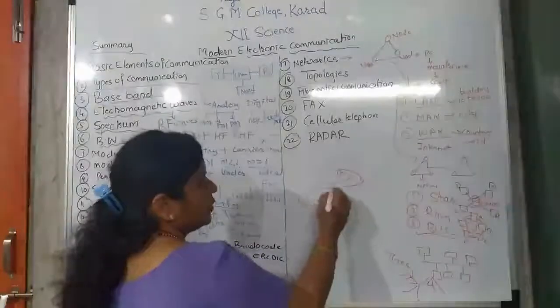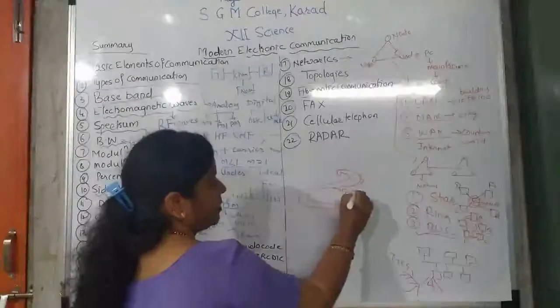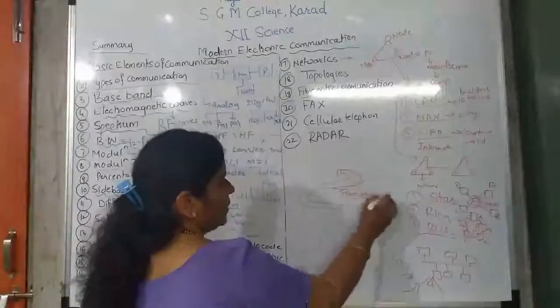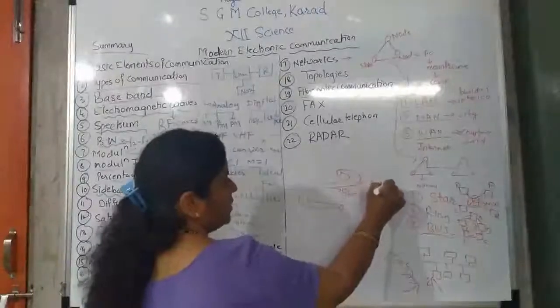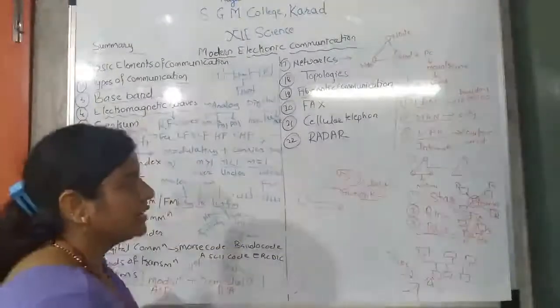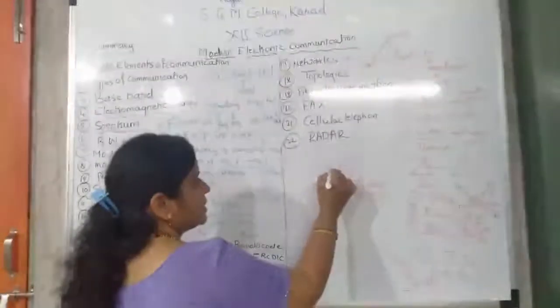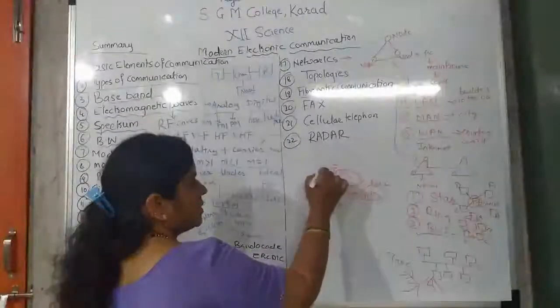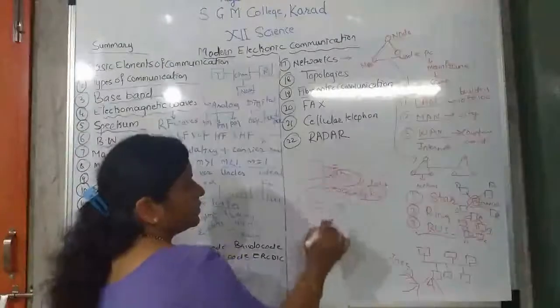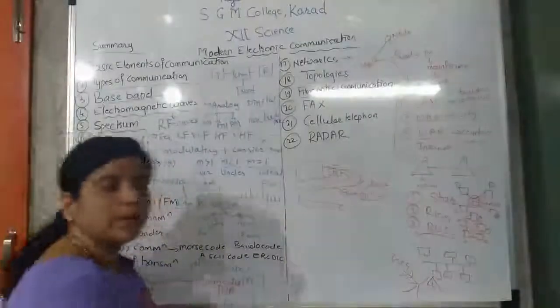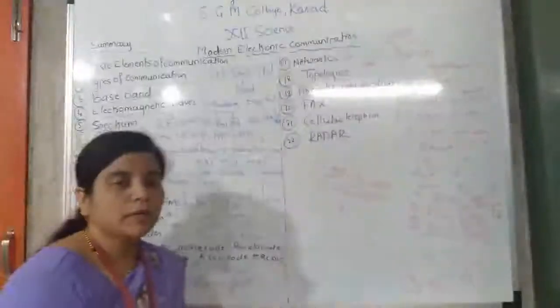So this cable is what? Fiber optic cable. Optic means what? Light. The cable which depends on light. If light falls on this, there is a light transmitter. When the light transmitter's light falls on the fiber optic cable, then it will work.